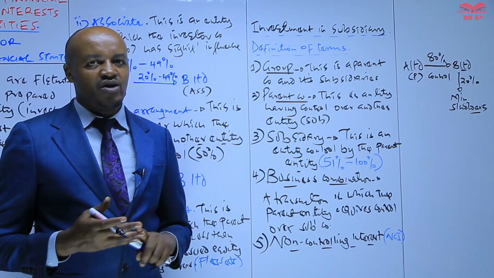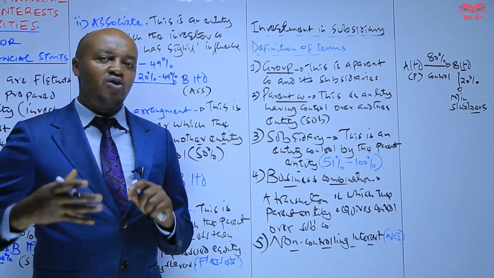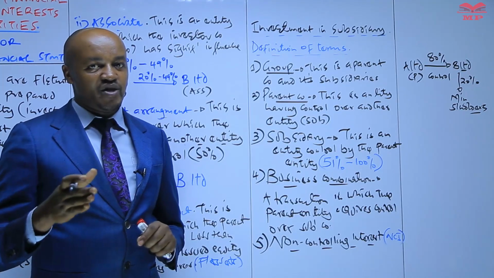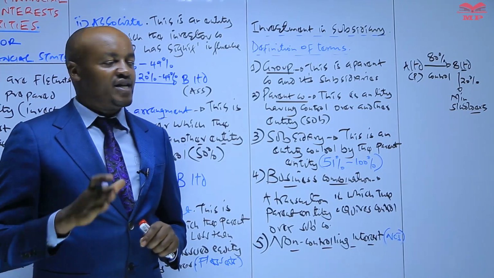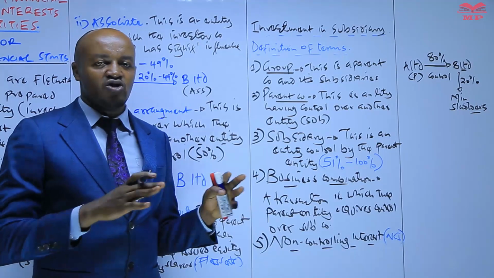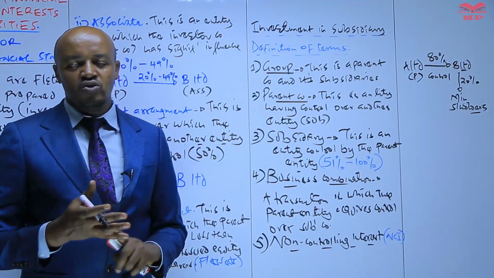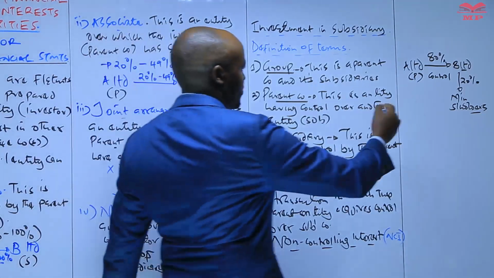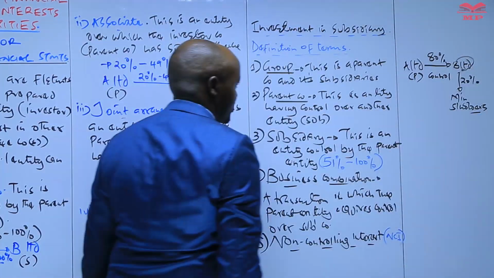They do not have the powers to control the composition of the board of directors of what? Of B Limited. So we say they have some interest in B Limited, but their interest is non-controlling. They cannot control operating and financial decisions, and they cannot control the composition of the board of directors of B Limited.